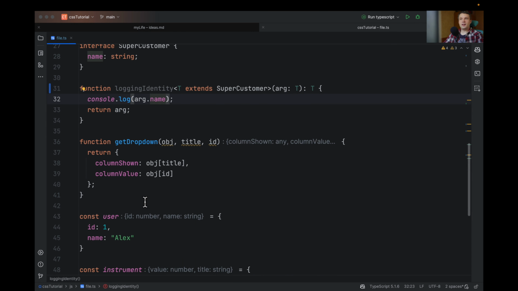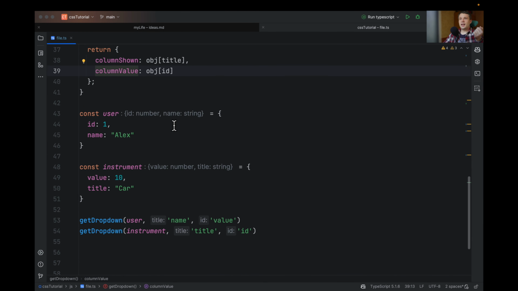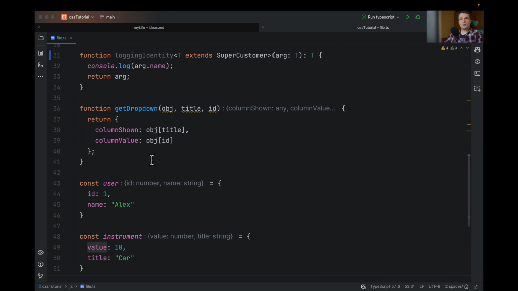And the last example that I wanted to show is especially for front-end developers. You have a dropdown, and the dropdown will have a value that is shown to the user and what you are passing to the backend. So basically, the first one is usually a title, and the second is usually an ID. And I've created two users, but I made a mistake. So I'm passing a user, and taking the name is correct, but for the value, I made a typo and took it from another object. And we need to write code that will protect us from this.